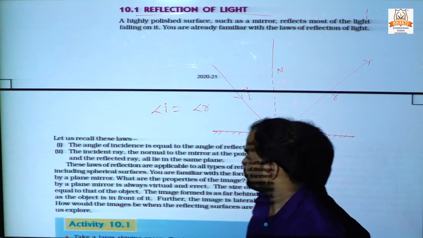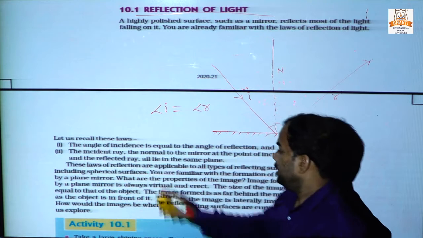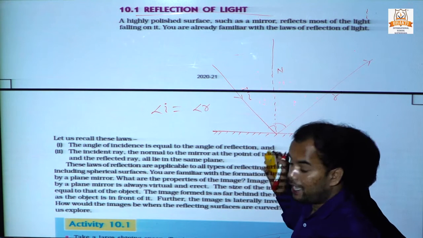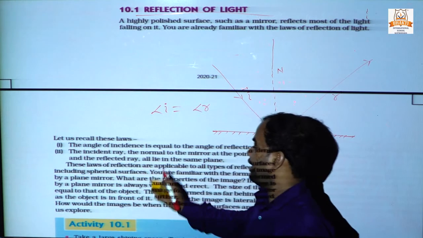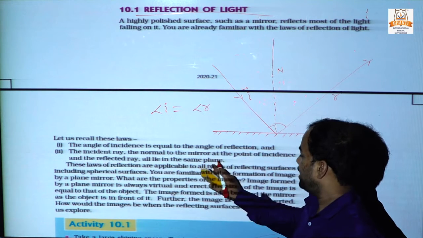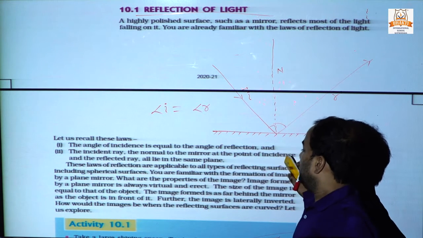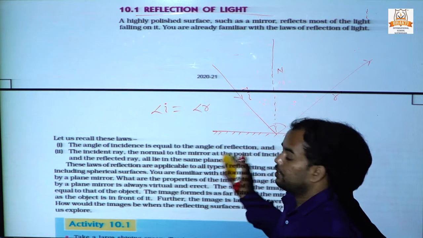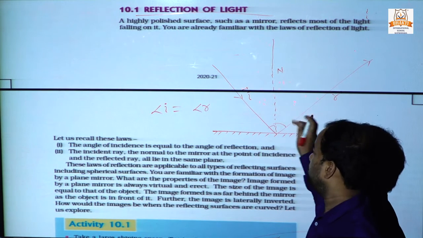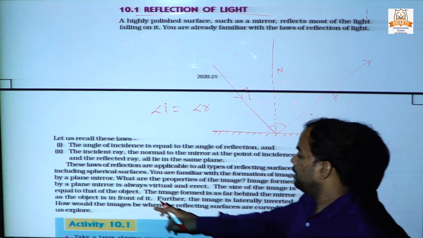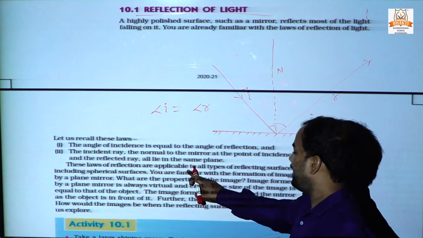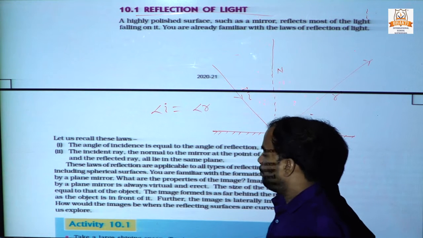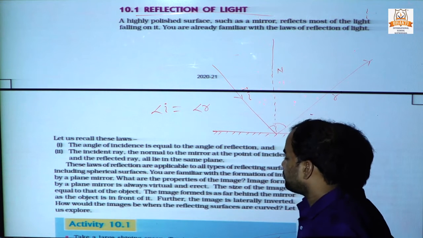The angle of incidence is equal to the angle of reflection, and the incident ray, the normal to the mirror at the point of incidence, and the reflected ray all lie in the same plane. I told you already. These laws of reflection are applicable to all types of reflecting surfaces.